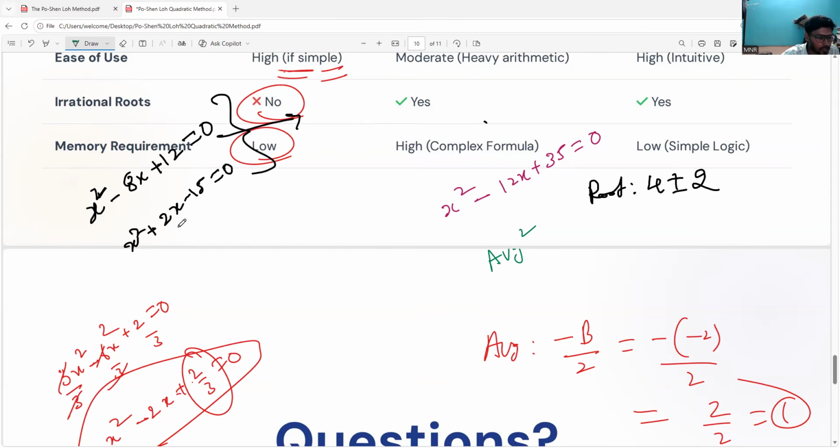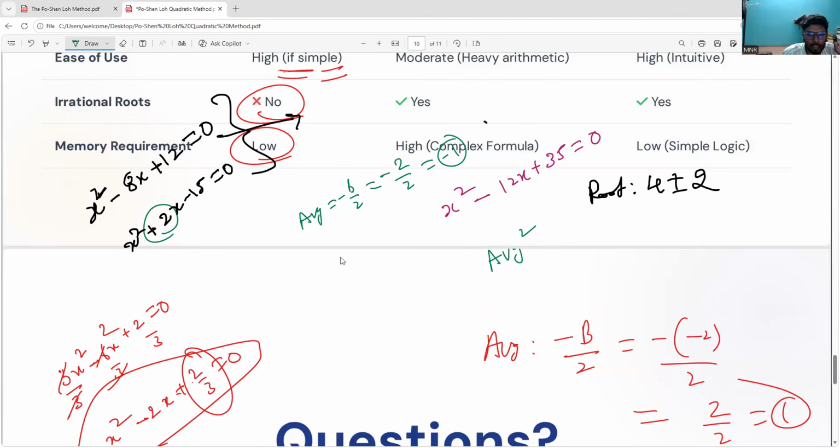So could you please answer this question? x square plus 2x minus 15. Anyone, teacher? Try your own, please, but don't put the pen. By that time you could understand. First of all, the average value you can guess. What is the average? Minus b by 2. Here minus b value is plus 2. So minus 2 divided by 2 is equal to minus 1.